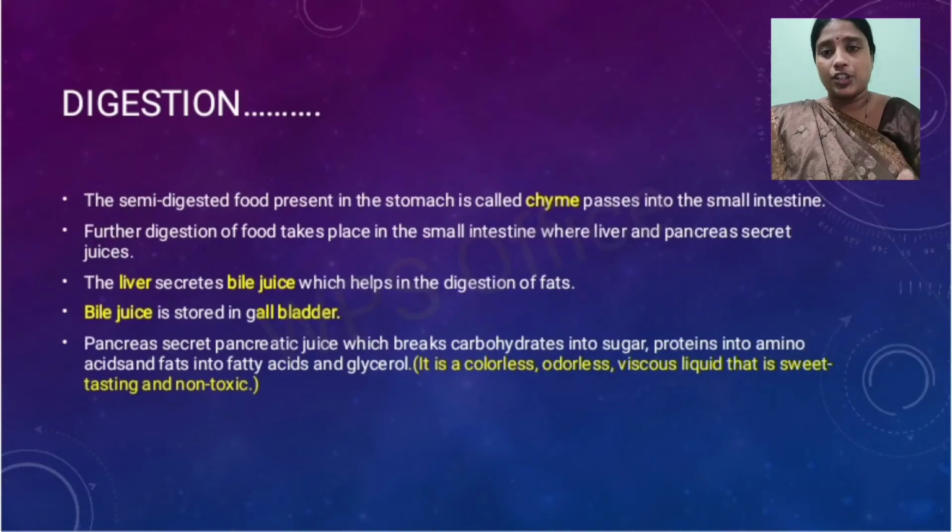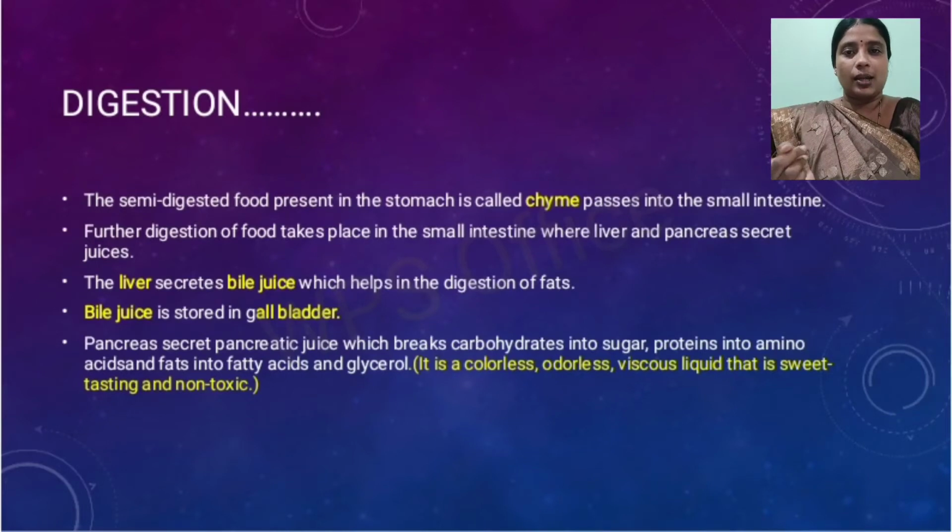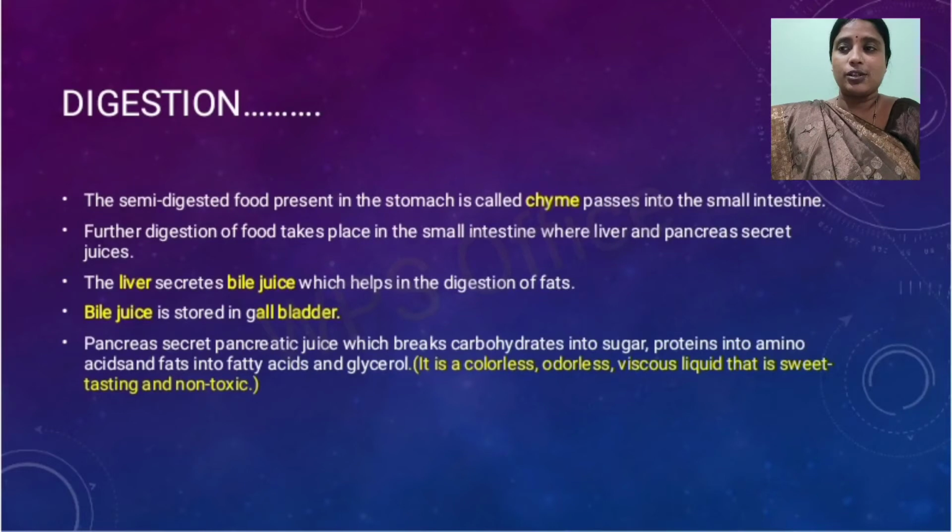Then further digestion of the food takes place in the small intestine. In the small intestine, the liver and pancreas play a major role. The liver and pancreas secrete digestive juices. The juice secreted by the liver is known as bile juice, and this bile juice helps in the digestion of fats. Initially the proteins were digested, now fats are digested with the help of bile juice, and this bile juice is stored in the gallbladder.